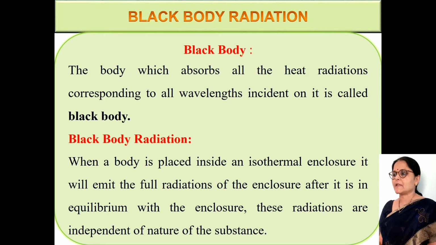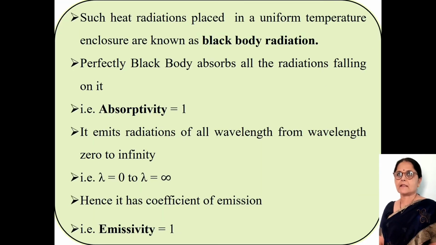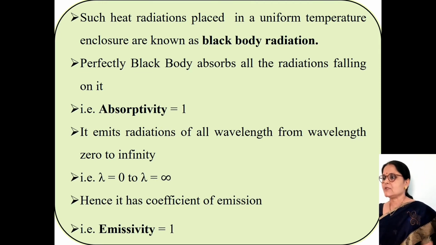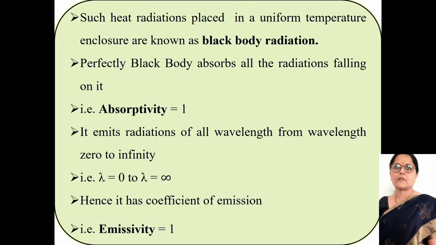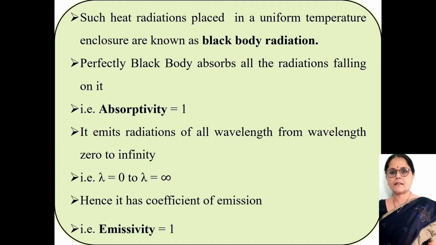Black body radiation: a body emits radiation when it is heated. The emitted radiations from the hot body are called thermal radiations. Such heat radiations placed in a uniform enclosure are known as black body radiation. The perfectly black body absorbs all the radiations falling on it.